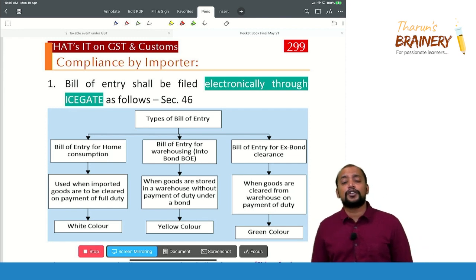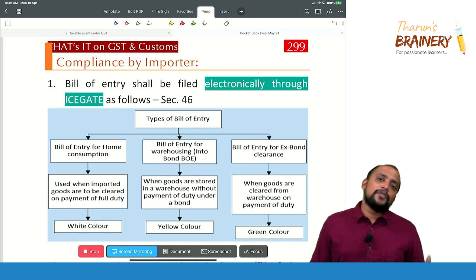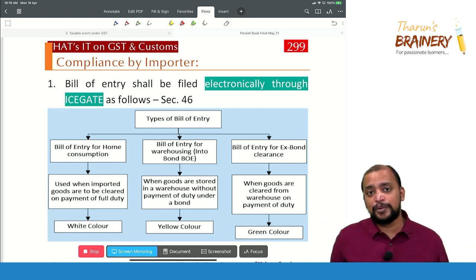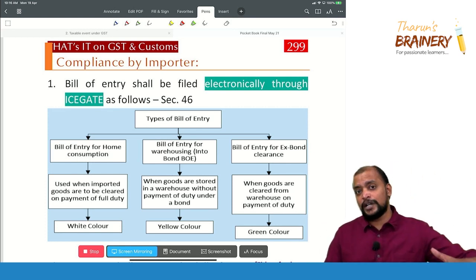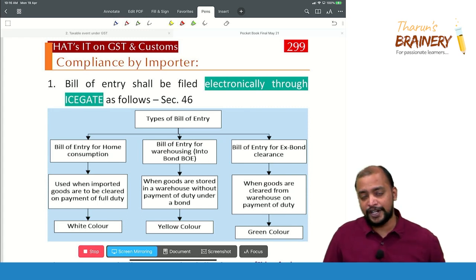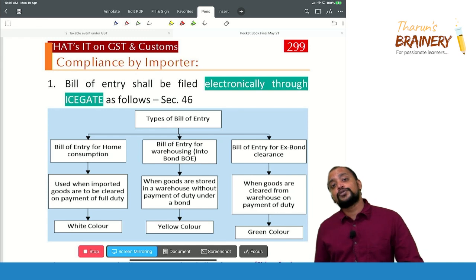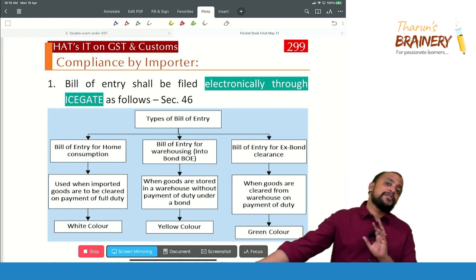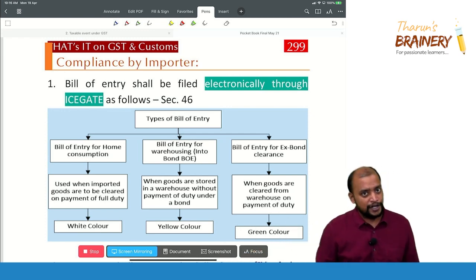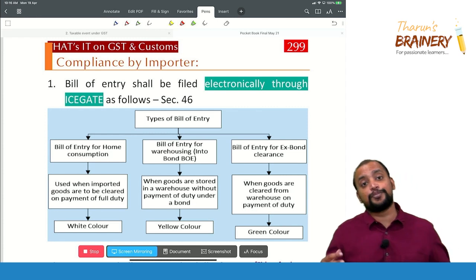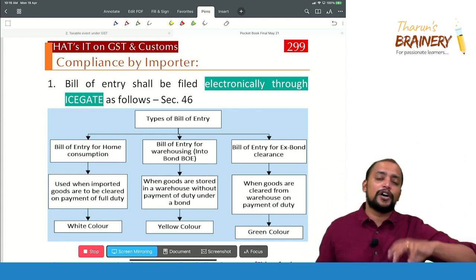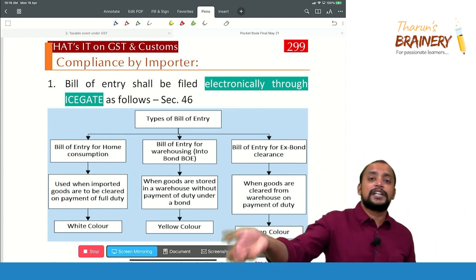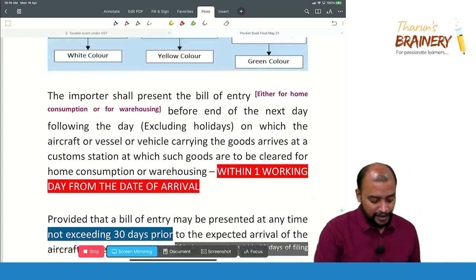Bill of entry for home consumption is when, once you present that bill of entry and the goods are unloaded, you take them to your place. Bill of entry for warehousing means you will deposit those goods in the warehouse without payment of customs duty, and at a later point of time you will clear it from the warehouse upon payment of customs duty. Already we know that for depositing we need an in-bond bill of entry, or bill of entry for warehousing. For clearance from the warehouse we need an ex-bond bill of entry.